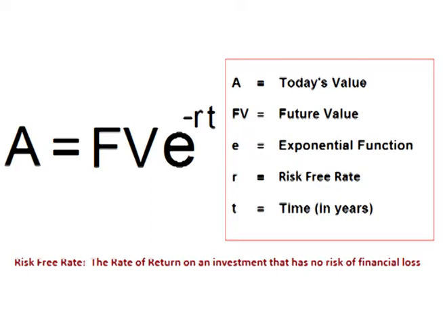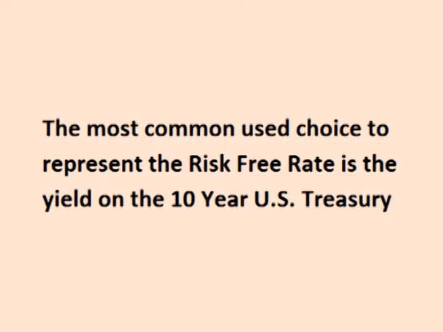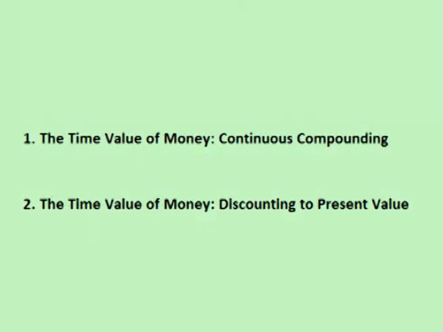In other words, the interest that one could earn in a risk-free investment between the time the option is purchased and the time the option expires is subtracted off of the strike price. This discounts the strike price to the present value. The most commonly used rate for the risk-free rate is the U.S. 10-year Treasury rate.